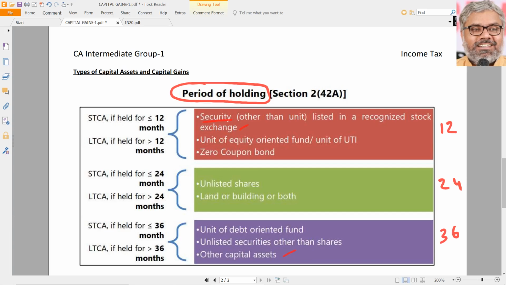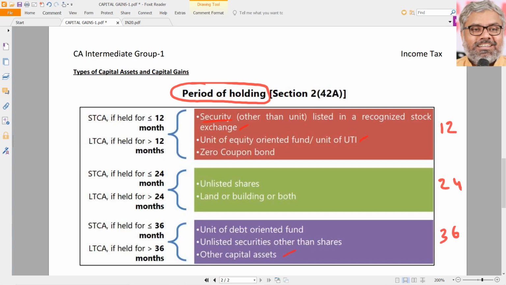Same way, units of an equity oriented fund, meaning a mutual fund, or units of UTI, meaning Unit Trust of India. Any units of them, but not any kind of mutual fund, only an equity oriented fund. So units of an equity oriented fund will also be called long-term capital assets if they are held for more than 12 months.